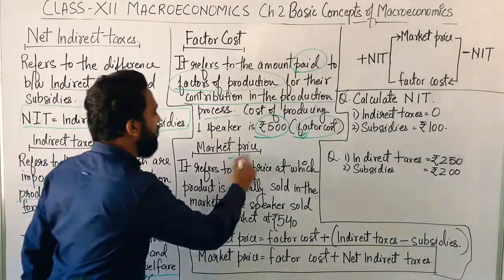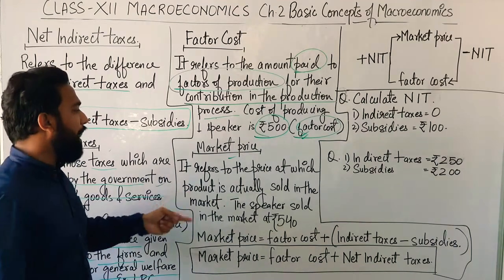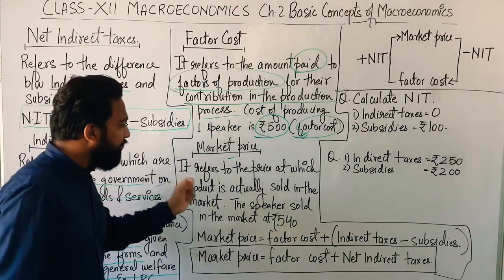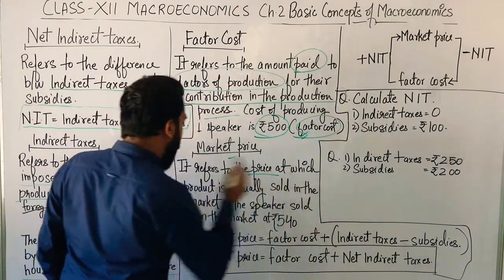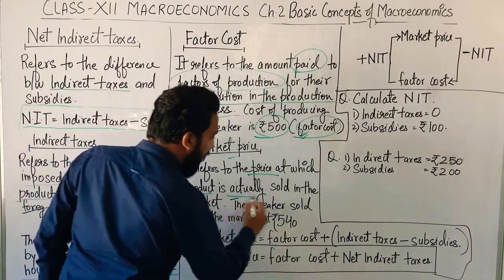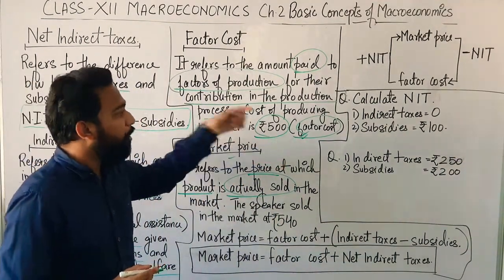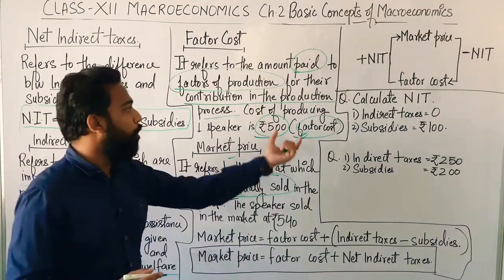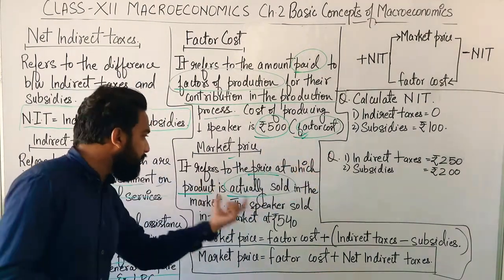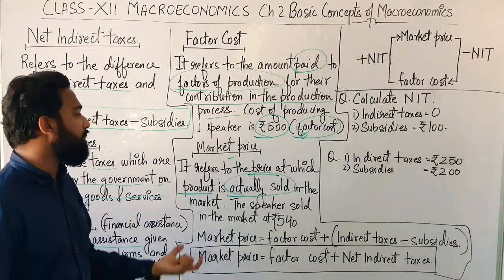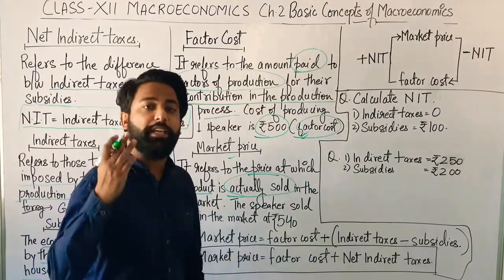Now, what is market price? Market price refers to the price at which a product is actually sold in the market. The factor cost is the cost of producing, but the market price is the actual price at which that product is being sold.